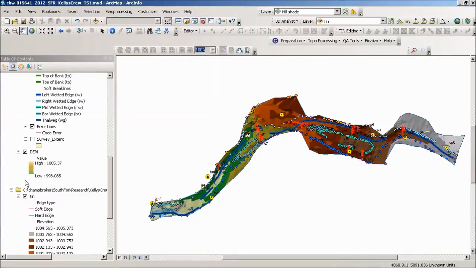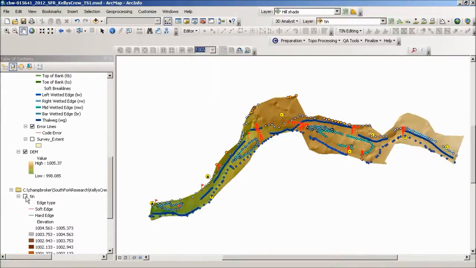And we can see it's been added here to our table of contents, but we don't see it in our view. And looks like it's being hidden by the tin. So I'm going to uncheck the tin here. And now we see our DEM.